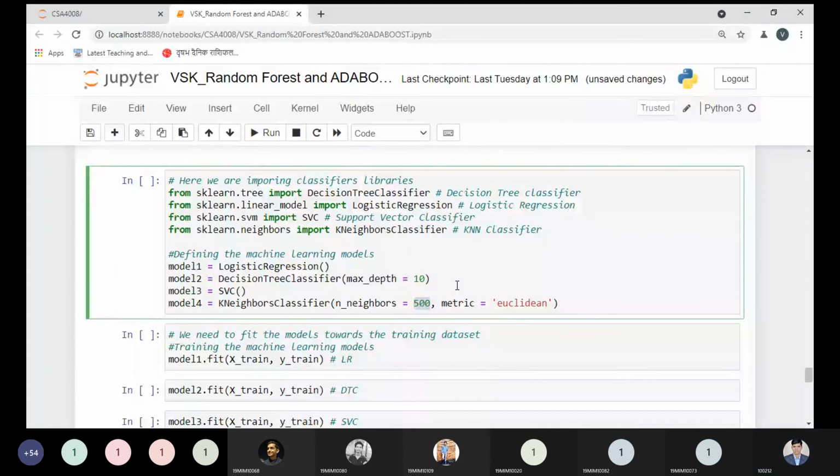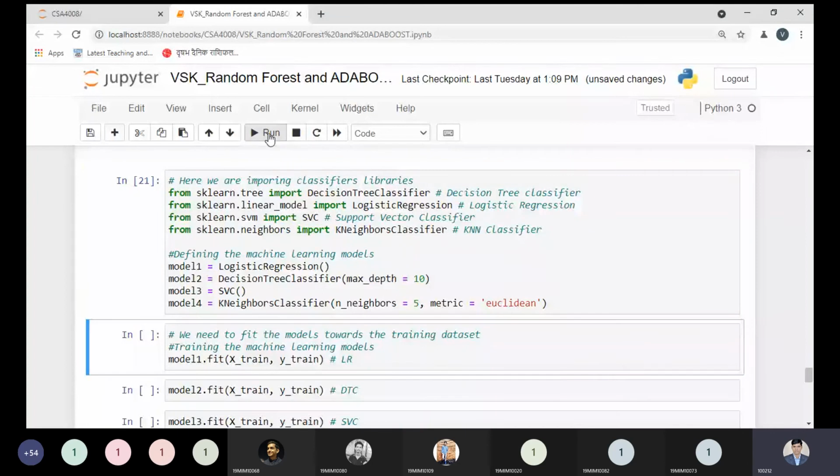If you want to update any value, just tell me right now what number of neighbors I must take. Just please tell me any value. What number of neighbors must I take? I'm taking 500. If you want to update, then you can update. Just tell me. Tell me any value of the k number of neighbors. Sir, 5. 5 is the smallest, no problem, but I can accept this value. And metric equal to Euclidean we are passing, which defines that we are calculating the distance from each and every neighbor, using Euclidean distance.